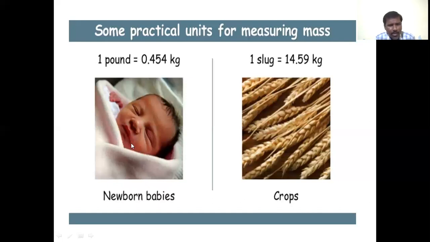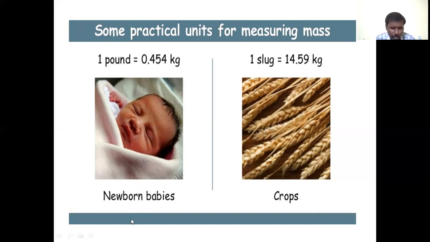To measure smaller quantities of mass, we use the unit 1 pound. That is 1 pound equals 0.454 kg.